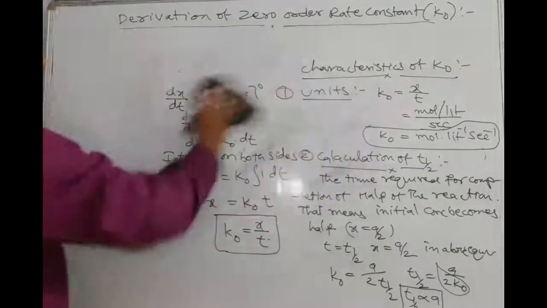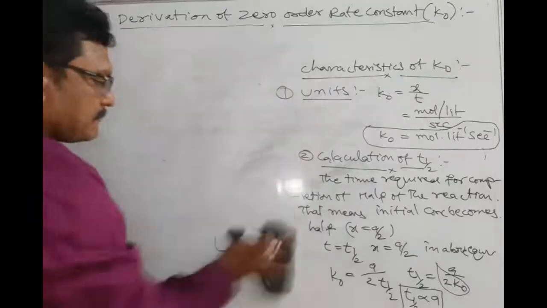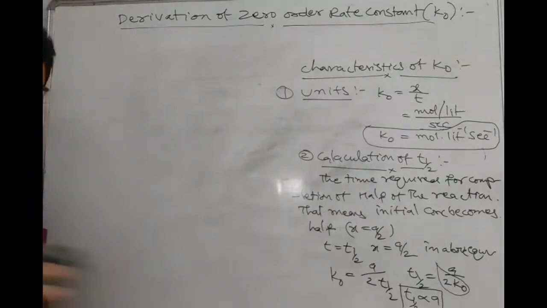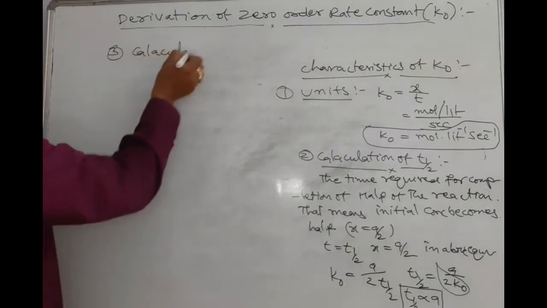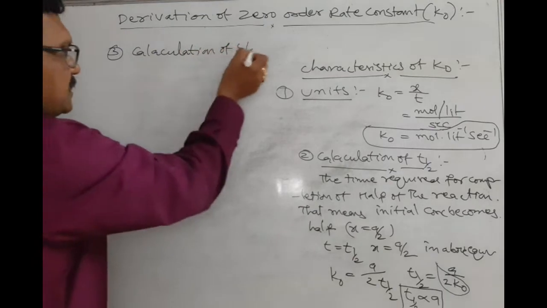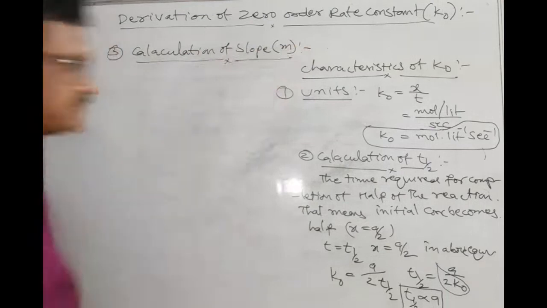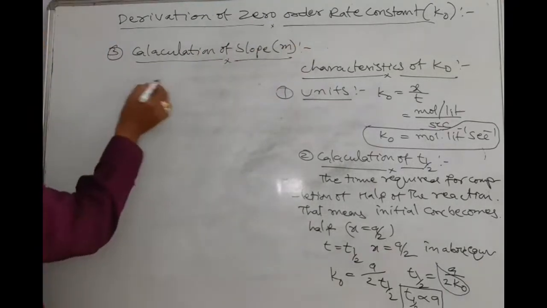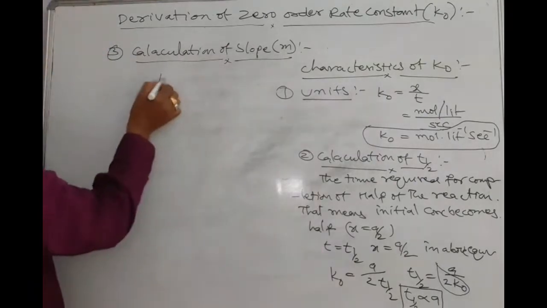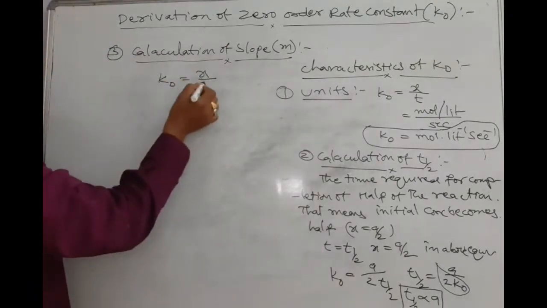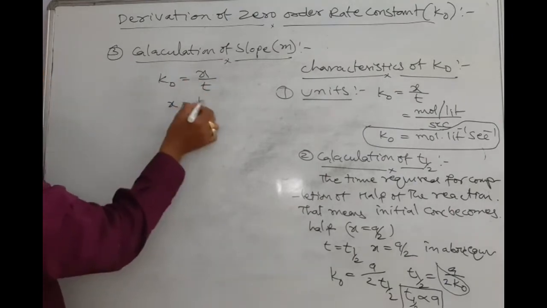Third characteristic we are going to discuss: calculation of slope. Mathematically, slope is represented with the letter m. See, what is the relation? We are getting K0 is equal to x by t. This is the zero order rate equation. So here x is equal to K0 into t.